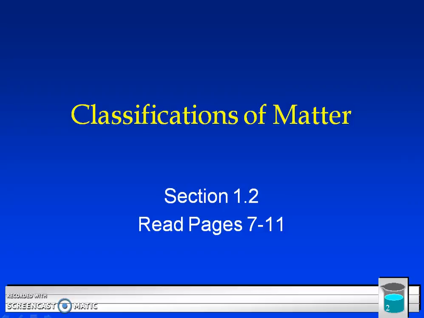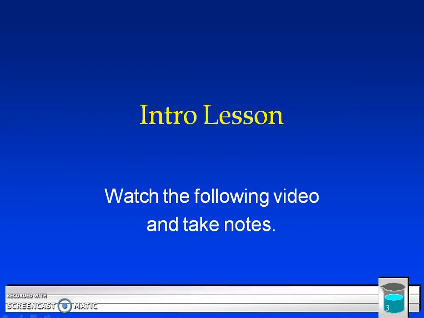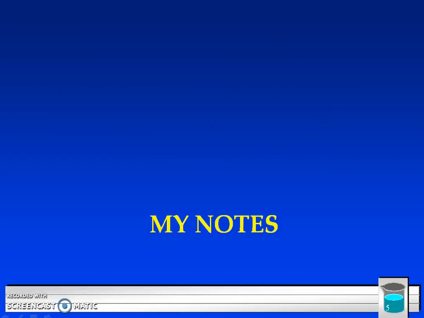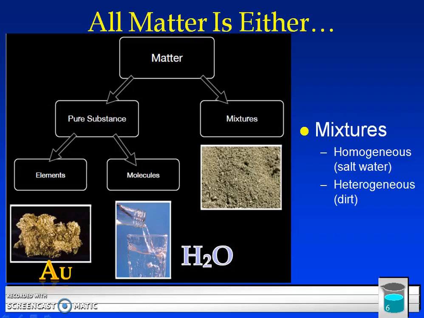This is Mrs. O'Neill for AP Chemistry, Chapter 1, Section 2, Classifications of Matter. The first thing you should have done was watch Mr. Anderson's video and take notes. This was on molecules and atoms. So these are the notes that I took.